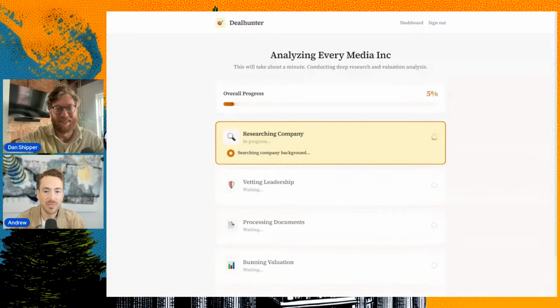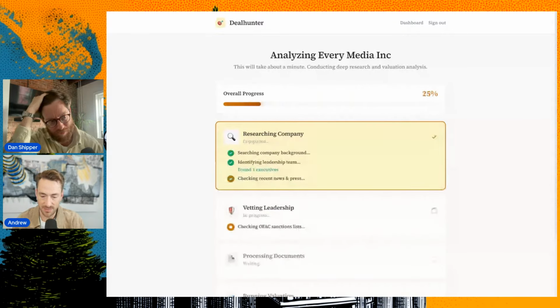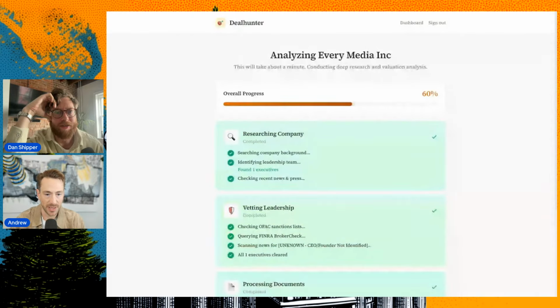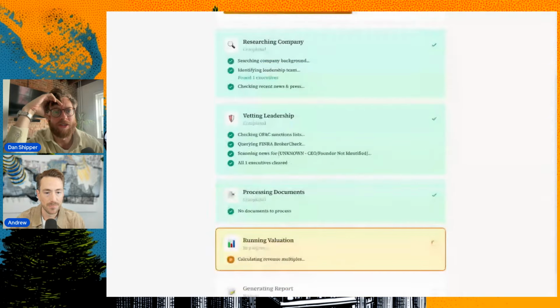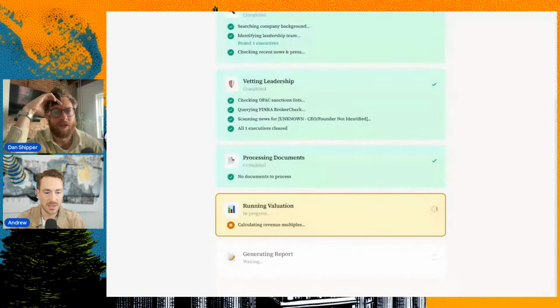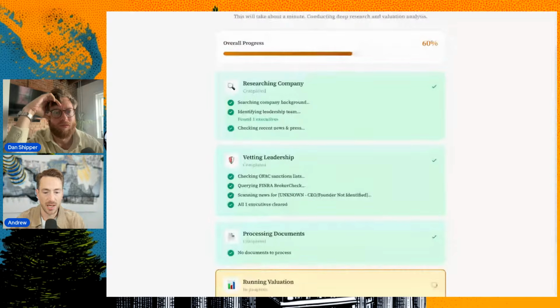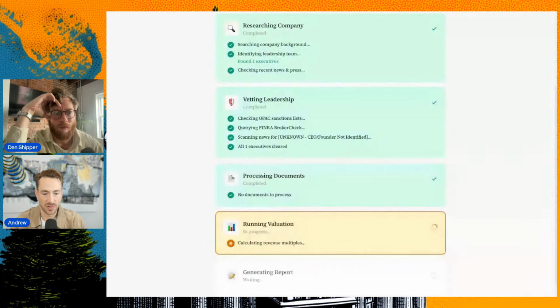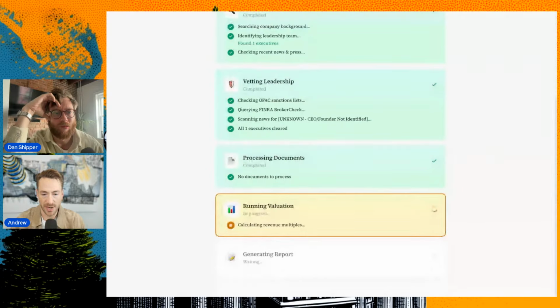It might be broken, but anyway, it's not helpful yet, but you can see where it's going rapidly. I'm still dealing with hallucinations and data being inaccurate and all that kind of stuff. Oh yeah, here we go. Very cool. What is running this? Is this Opus in the background? This is all using the Claude API, and then I use Tavily and Apify to pull financial data and do the actual checks, and Firecrawl a little bit.